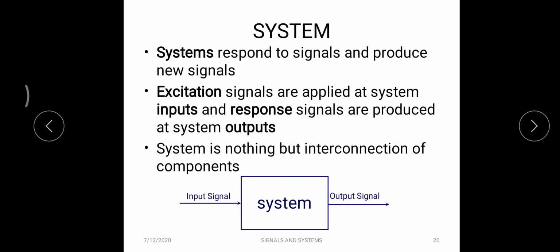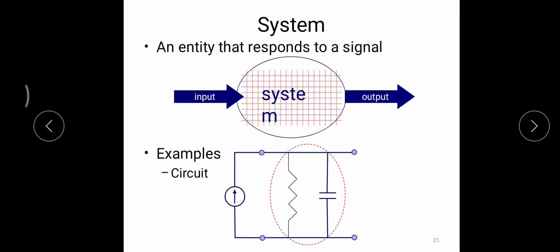The fan is made up of so many components. So a system is nothing but an interconnection of multiple components that will accept an input and produce some output based on the input and the system impulse response. Simply, I have given an RC low pass filter. This is a system which accepts inputs and produces some output.